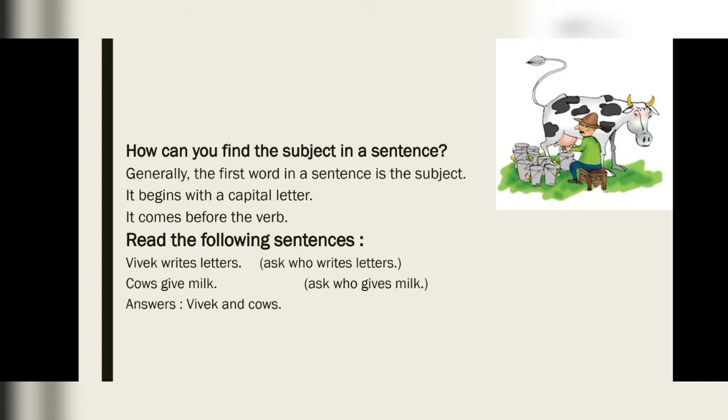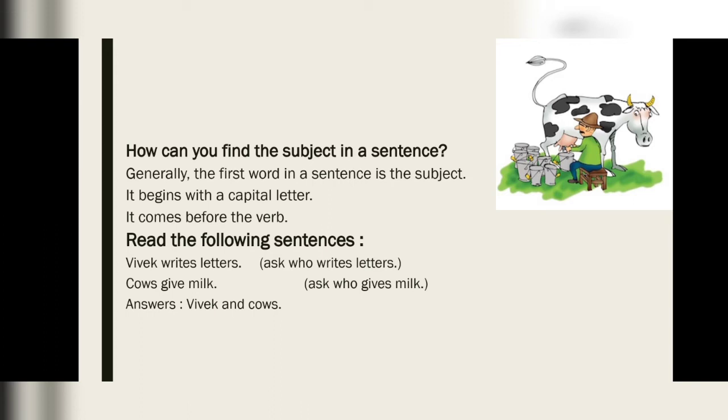Let's try to understand. Generally, the first word in a sentence is the subject. It begins with a capital letter, as you can see in previous examples. Third, it comes before the verb. These are some signs. Using these, we can find the subject in a sentence easily.